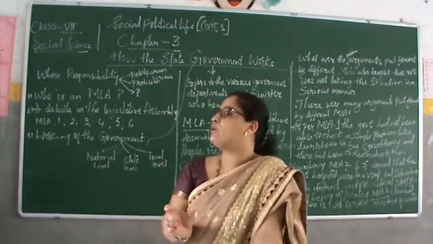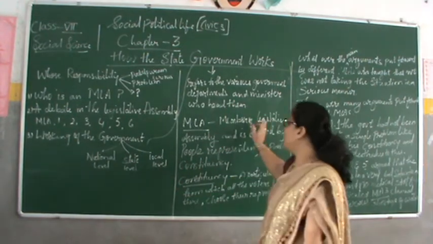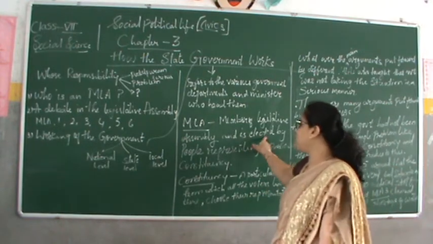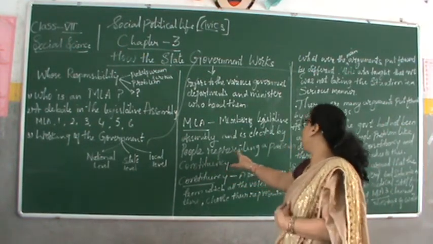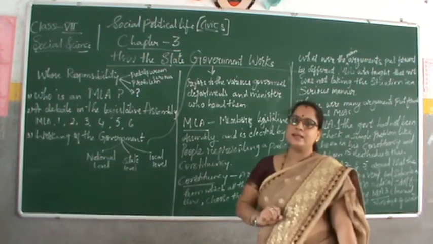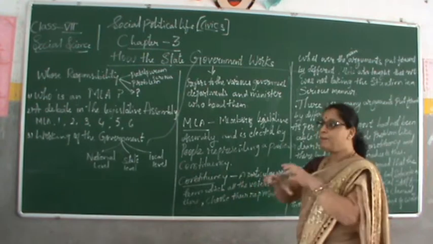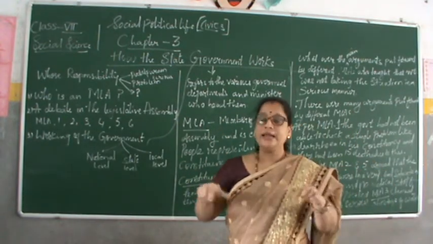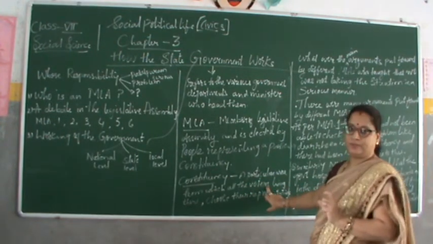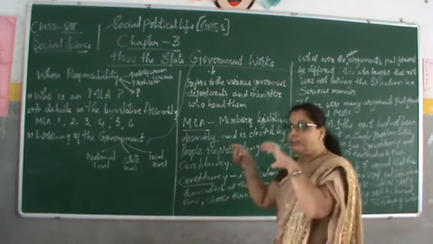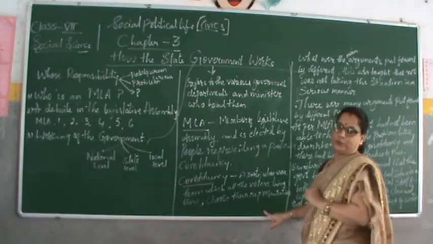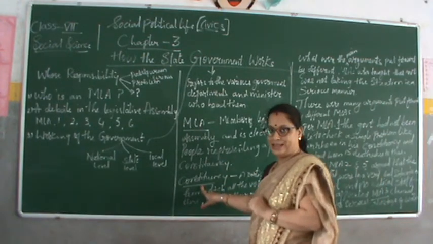MLA means a member of legislative assembly. And how is he elected? He is elected by the people representing a particular constituency. And what is a constituency? A constituency is a particular area where we stay, from which all the voters who are living there choose their representative. That is known as a constituency.